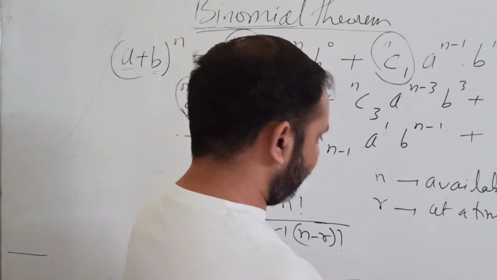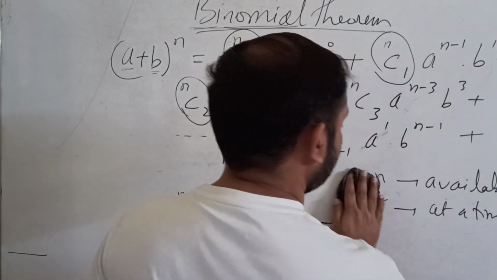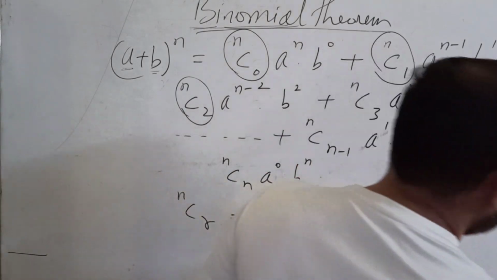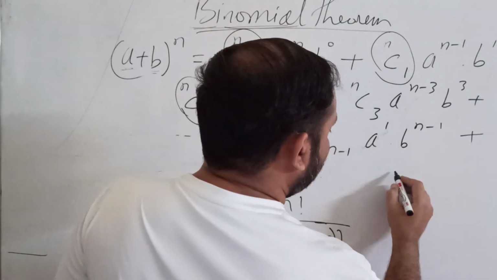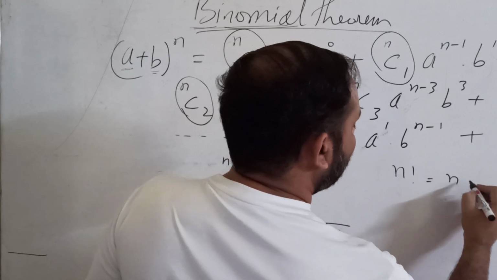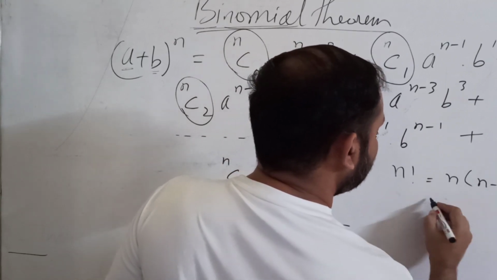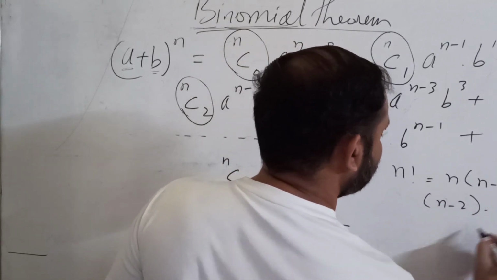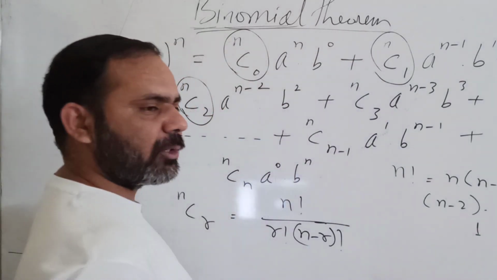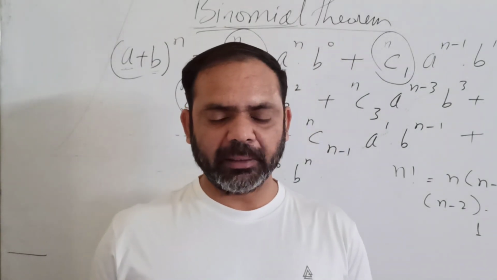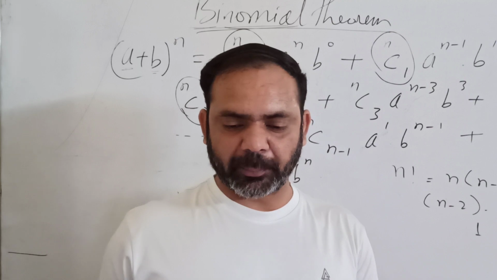What is factorial? n factorial is n into n minus 1 into n minus 2 and so on up to 1. You go on decreasing the value by 1 and continue to multiply them.